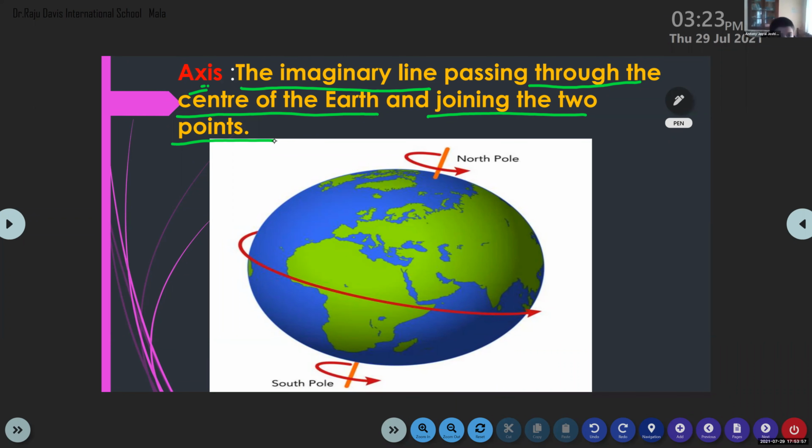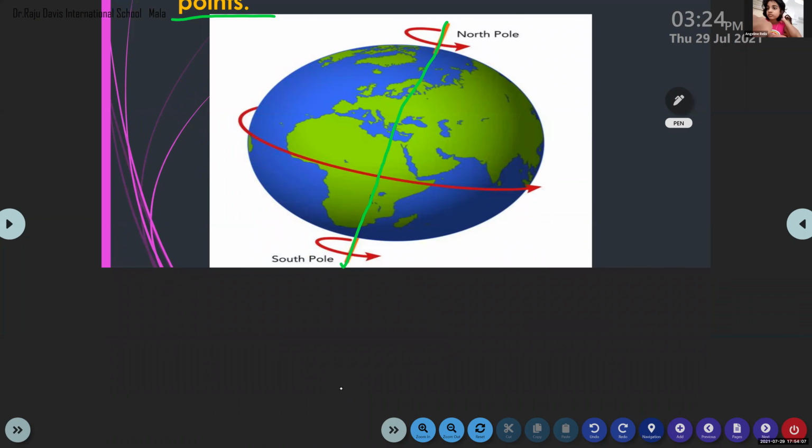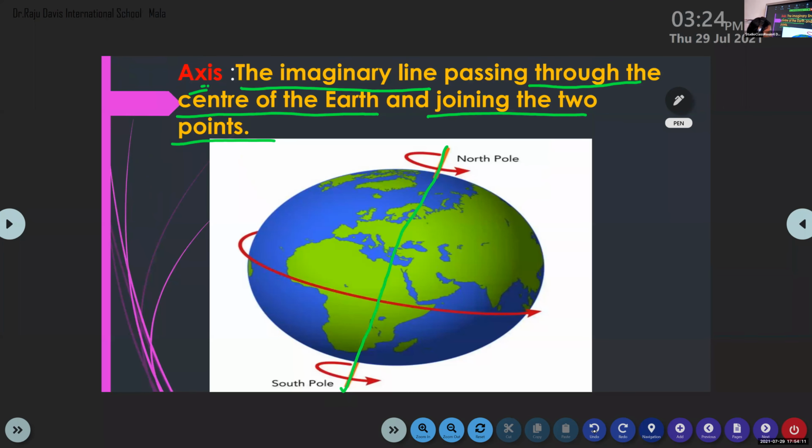Okay, 2 points. So axis, all of you look at the diagram. You can see the imaginary line passing through the center of the earth. Okay, so this is an imaginary line and it is passing through the center of the earth and it is joining 2 points. What are the 2 points?